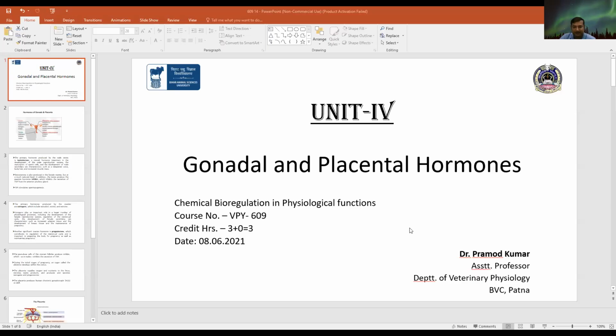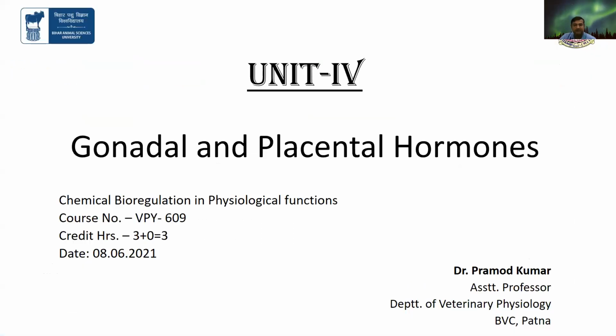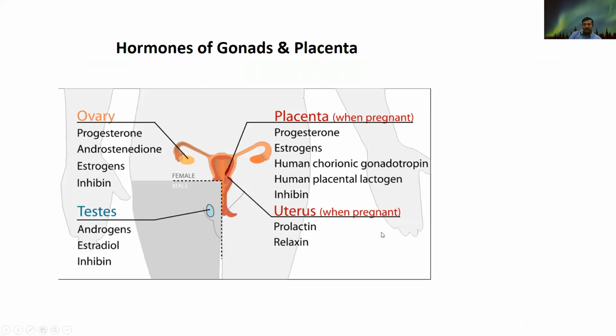Gonadal and placental hormones. These consist of hormones which are produced from the gonads and placenta. So here in the picture you can see from the ovary, basically progesterone, androstenedione, estrogen, and inhibin. So these four hormones are secreted from the ovary, from the female reproductive system.